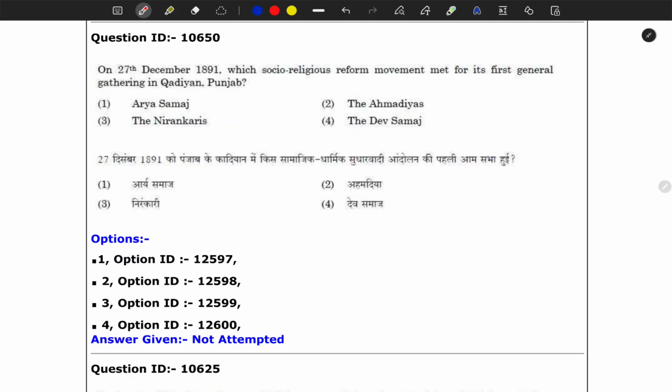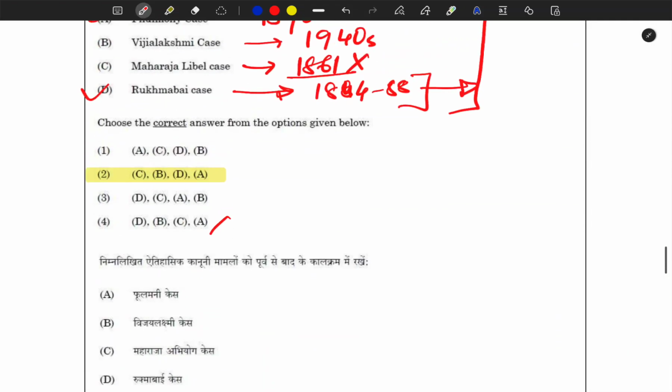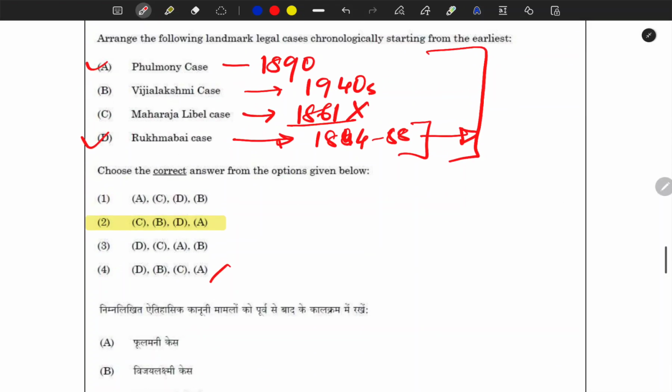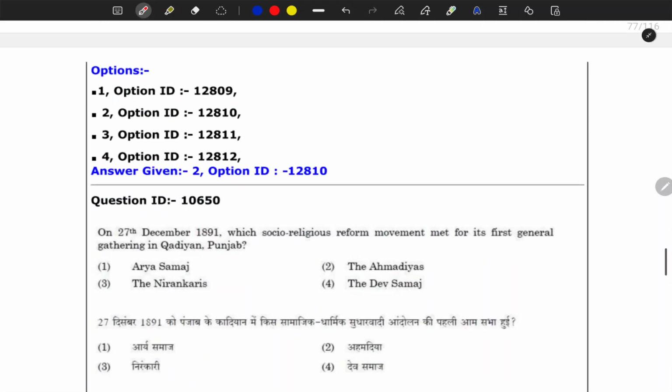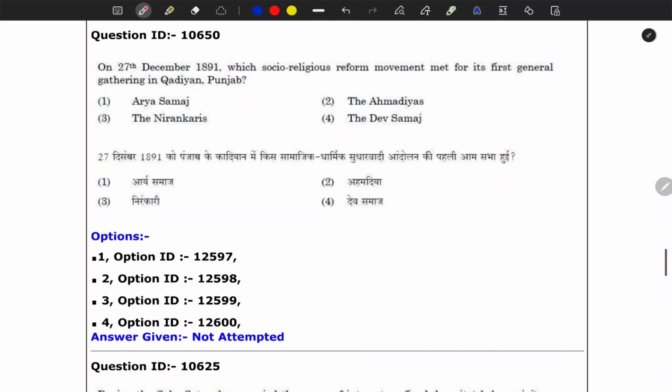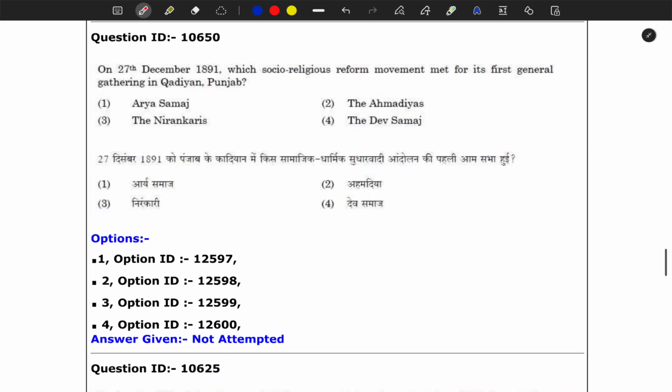For me it was a moderate to difficult question, but if you don't know any other case apart from the Rukmabai case, then maybe you can play 50-50 here. So I'll rate it moderate to difficult, depending on the amount of fact you remember about these cases.